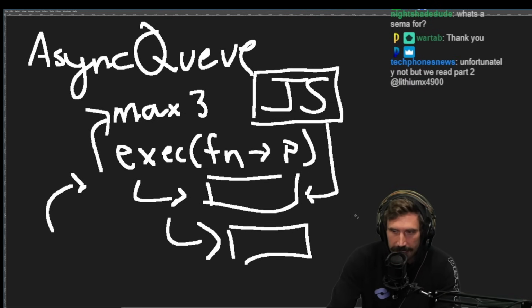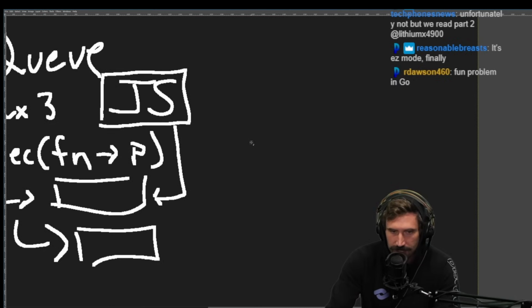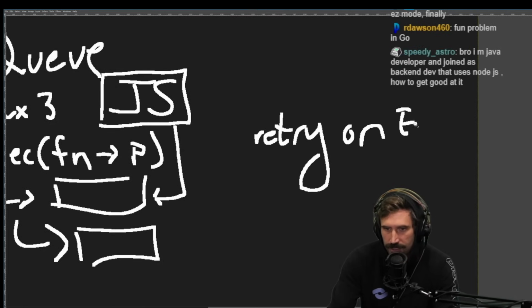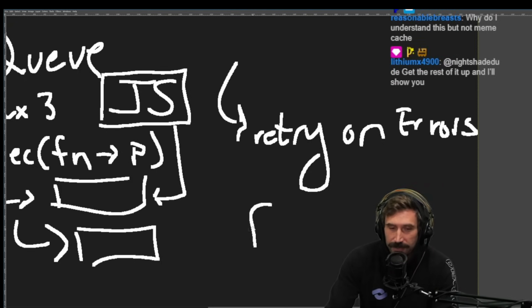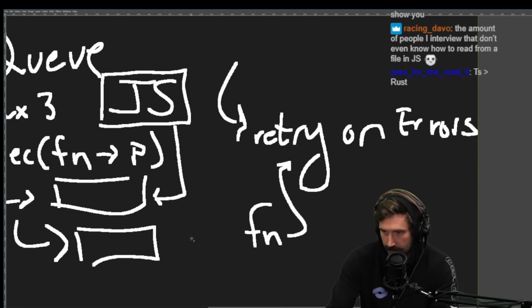And then if you're really, really good, I can give you a follow-up question and say, okay, how do you do retry on errors, right? If there's an error, I want you to retry a certain amount of time. And then if you can really crush that out, then I'll go, okay, I want to be able to provide a function that determines if I should retry and then retry.